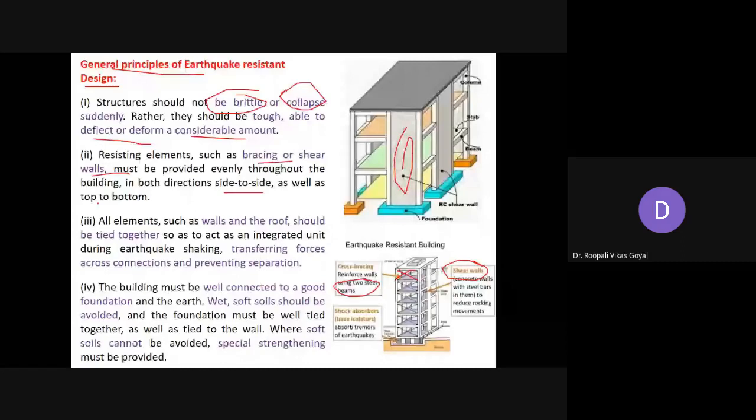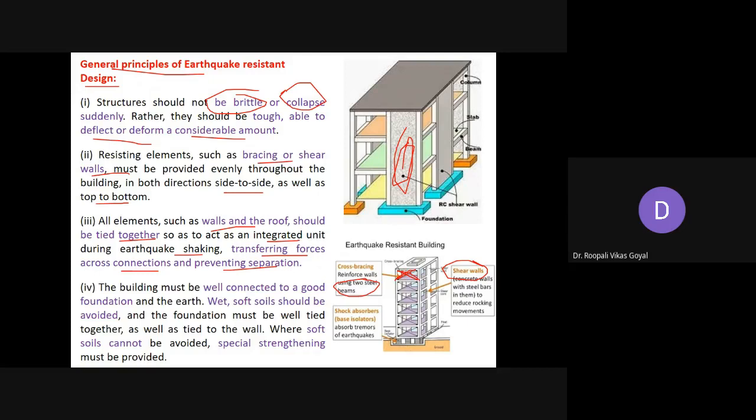So all elements such as wall and the roof should be tied together. Your whole element should be properly tied, and it should act as an integrated unit during the earthquake shaking, transferring the forces across the connections and preventing separation. So it should not be separated at the time of shaking. They should act as an integrated unit, not separate units that all come apart. Okay. So this RCC shear wall, this cross bracing, these are to be adopted.